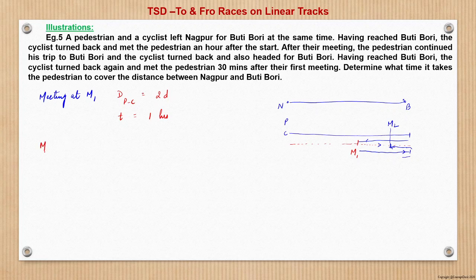Now, for the second meeting, that is meeting at M2. But here we should remember, what happens after M1: both start towards the same direction. The pedestrian and cyclist start in this direction, reach Butibori, and then the cyclist reverses the motion and they meet here. So let this point be M2. So this is the meeting happening.